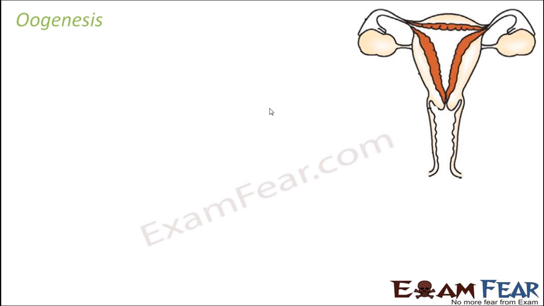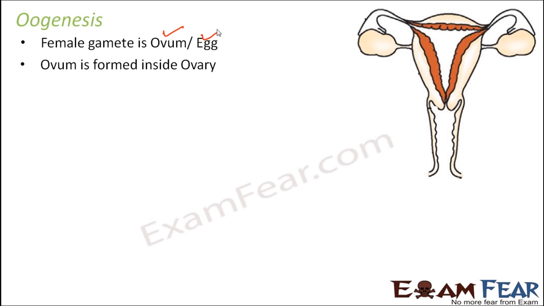Why is it called oogenesis? Spermatogenesis was derived from sperm. Oogenesis is derived from ovum. Now the female gamete we all know is ovum or egg, whatever we call it. Both would mean the same. Now ovum is formed inside the ovary. So this is the ovary, and inside this ovary the eggs are formed.